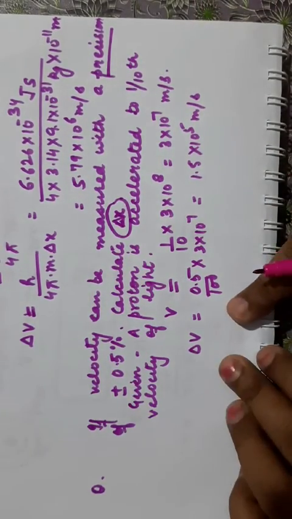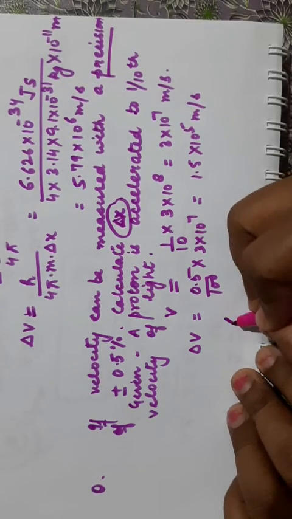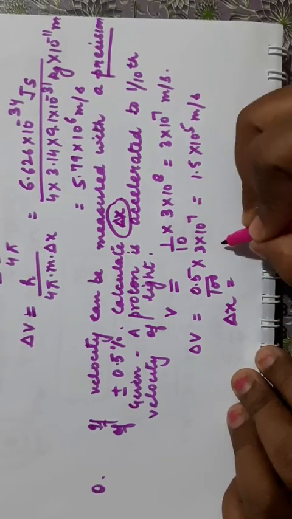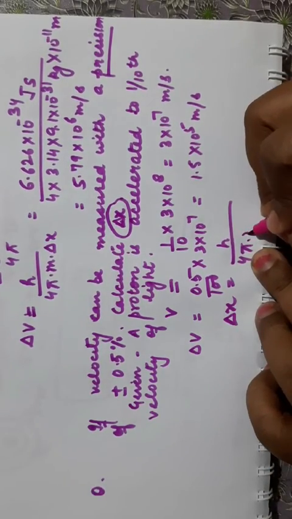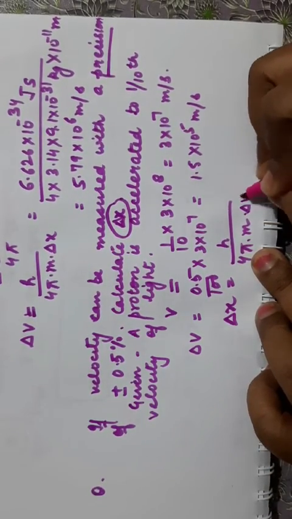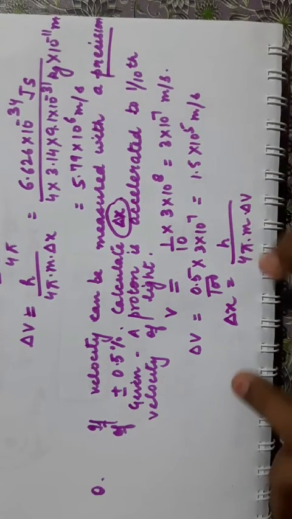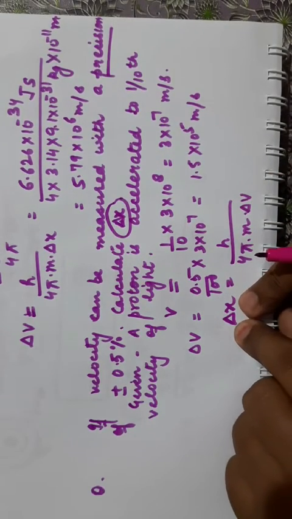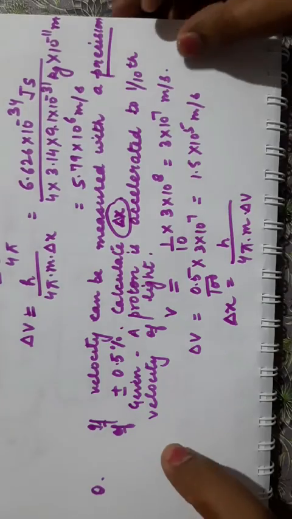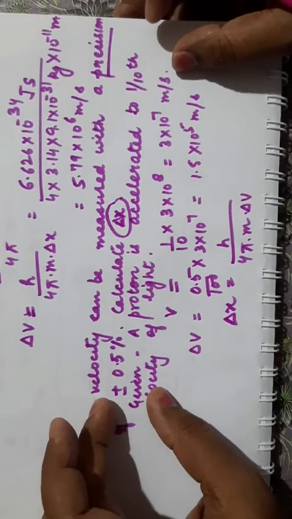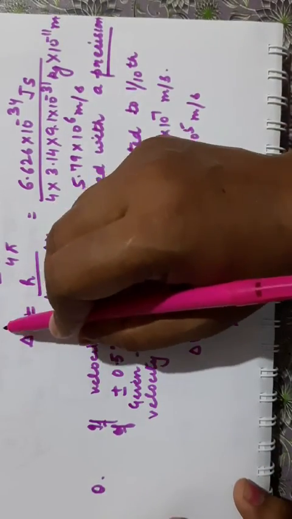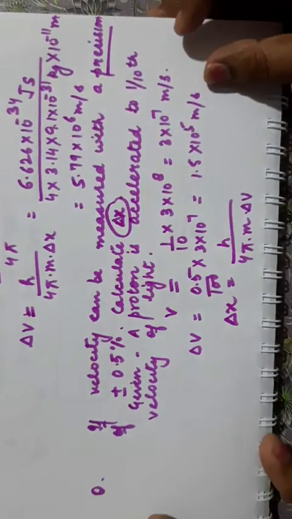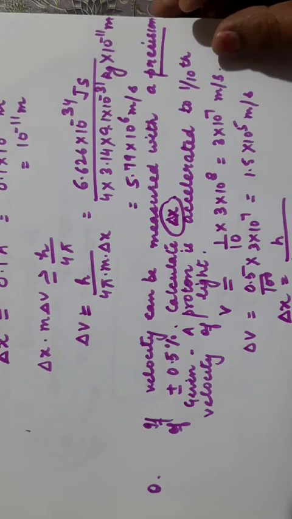Now you can use the formula: delta x, which you have to calculate, is equal to h upon 4 pi into m into delta v. So put the values here, and you will get the uncertainty in position. So you must understand the language of the question and just put the values in the mathematical expression of Heisenberg uncertainty principle.